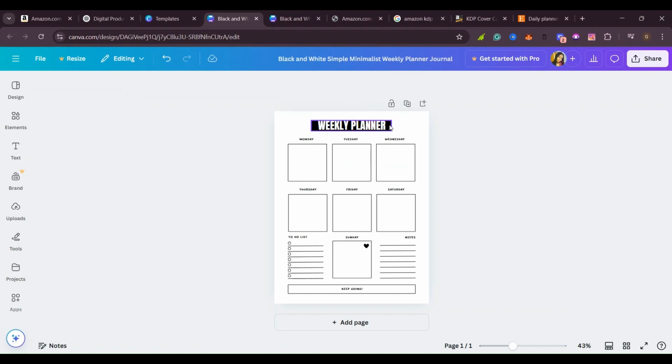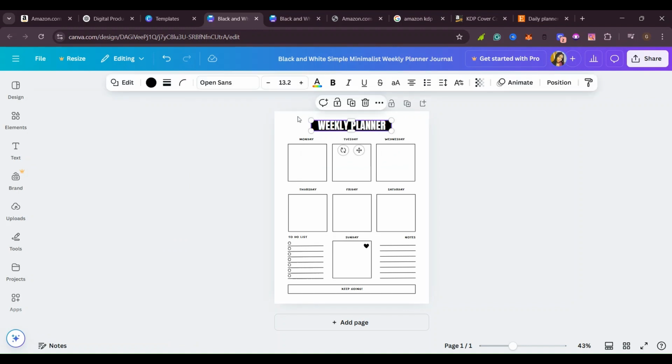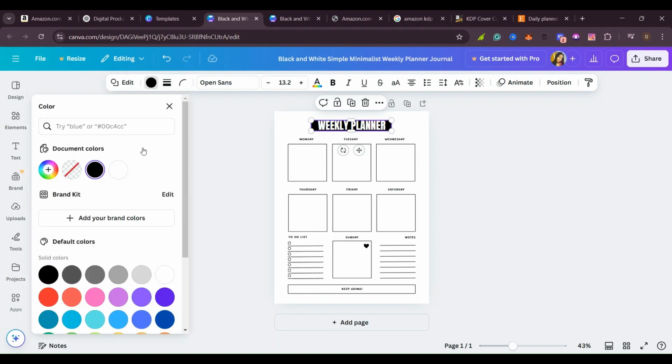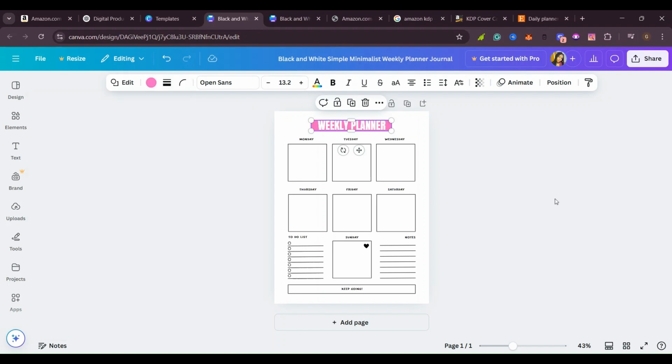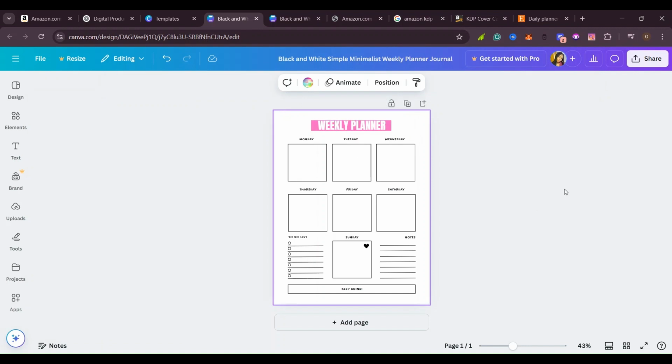So if we also want to change this box, which is black, remember we are creating a journal for women, and in most cases women love pink, so we can change that from black and put some pink to make it look cute. I don't know if you love pink, but if there's any color that you are in love with and you think people will like it, you can go with that. But me, I chose pink. If you want to change this, you can go ahead and play around with it.